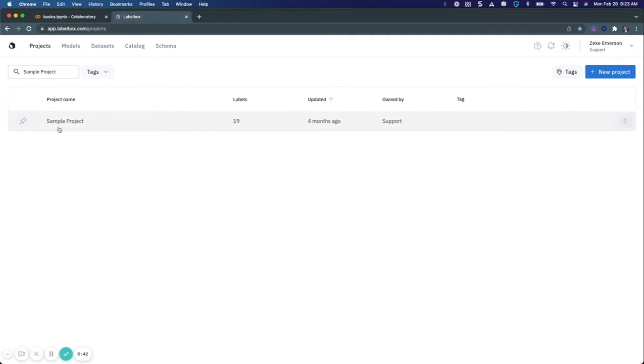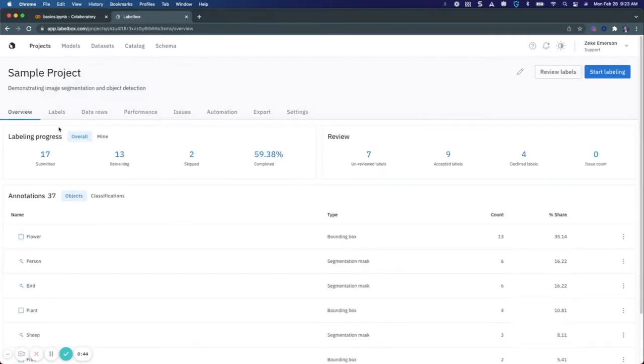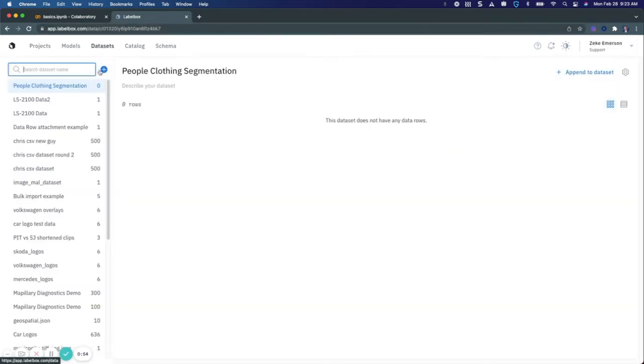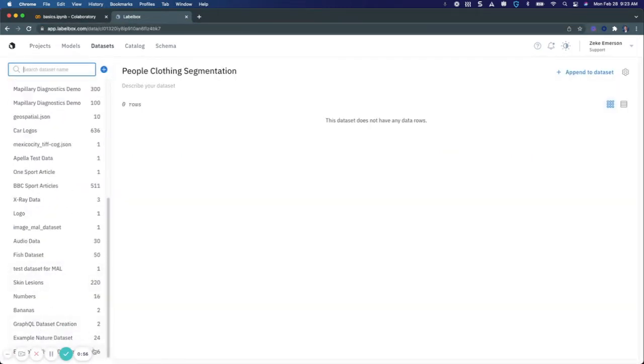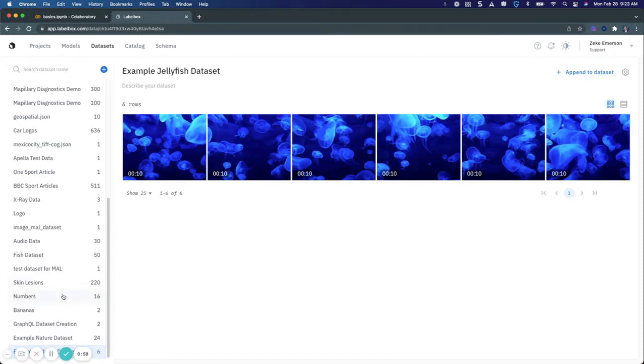So here I've searched for my sample project within my account. And once I'm in any project page, immediately following the project / here, I can grab an ID. And then in the case of a data set here, if I'd like to view my example jellyfish data set, for example, I can grab the data set ID right here once I'm viewing a data set in the datasets tab. So I'll return back to the SDK now.